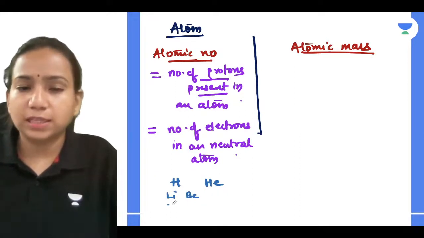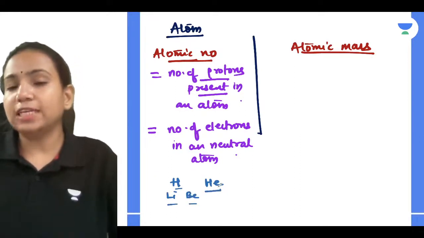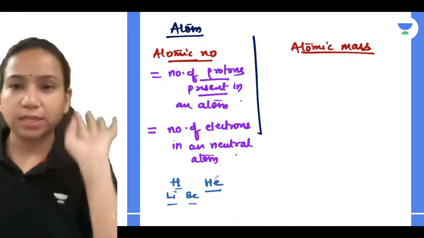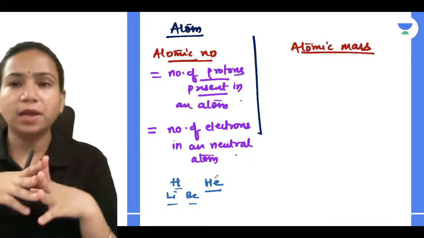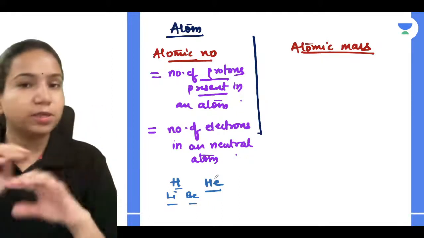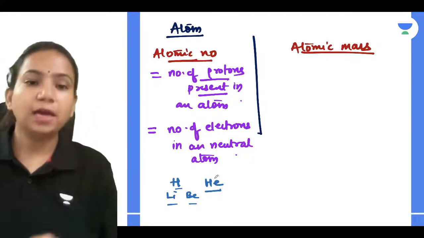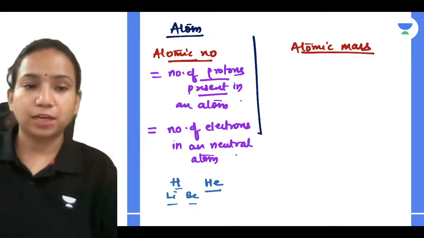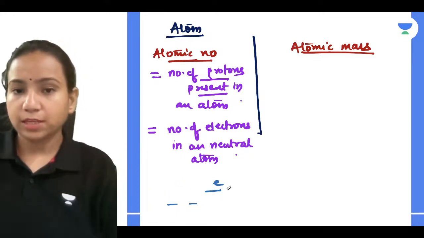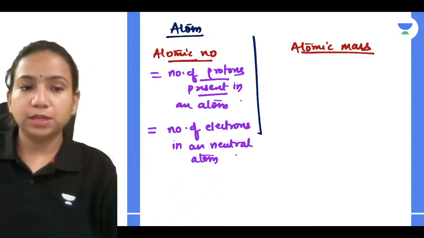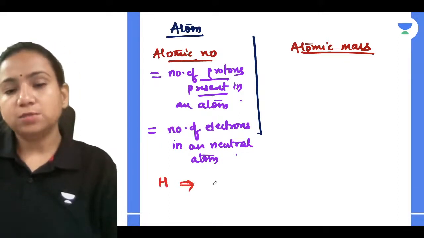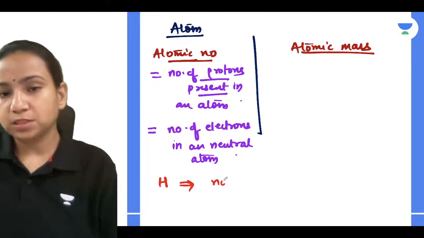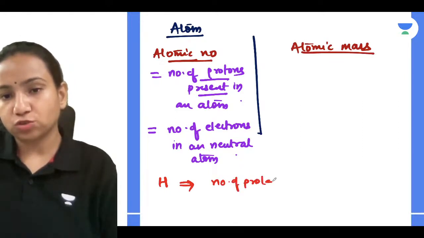We don't write any charge on it, positive or negative. Why? Because naturally the way it exists, it doesn't contain any charge. If I write hydrogen, it is a neutral atom and no charge is written. It means number of protons is equal to number of electrons.